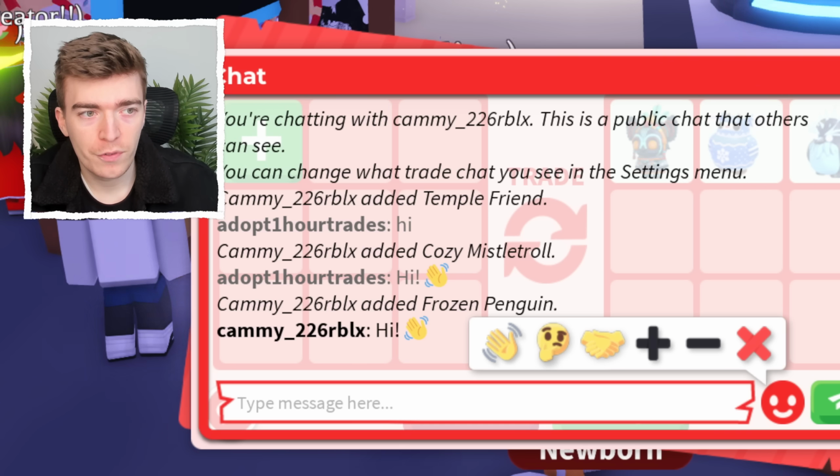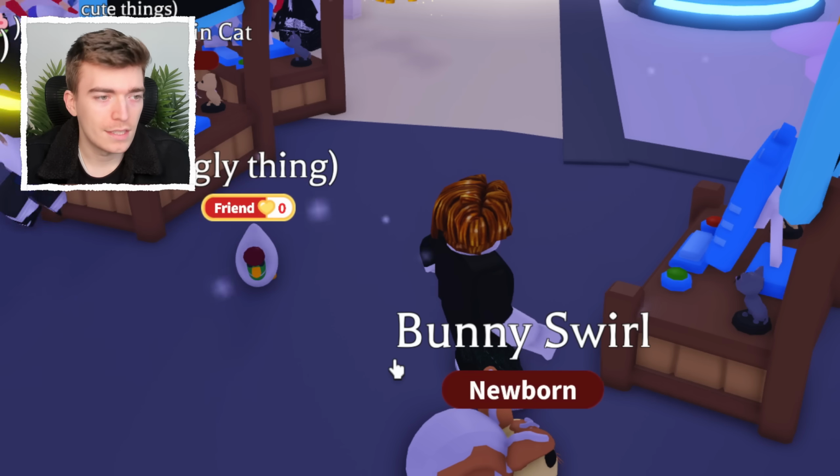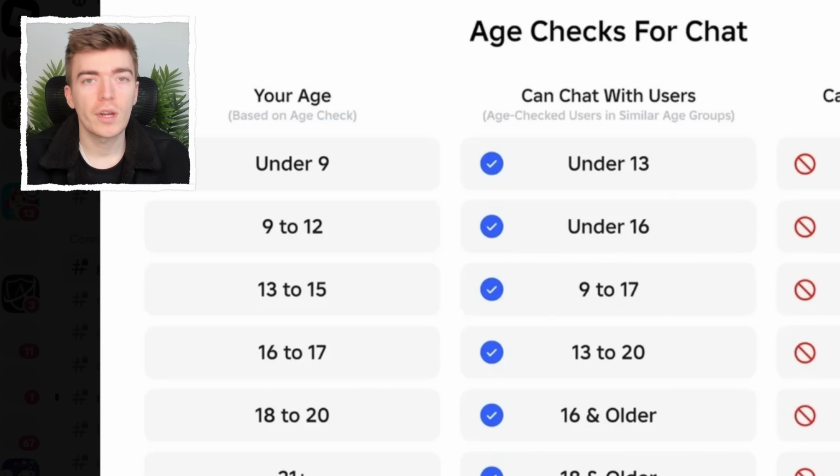Now, why is it different for some people? Why does it show different things for different users? Let me try and explain. So we are gonna decline this and let me pull up a diagram. This right here is the brand new Roblox age checks for chatting to other people. And this is across every single Roblox game, not just specifically Adopt Me.